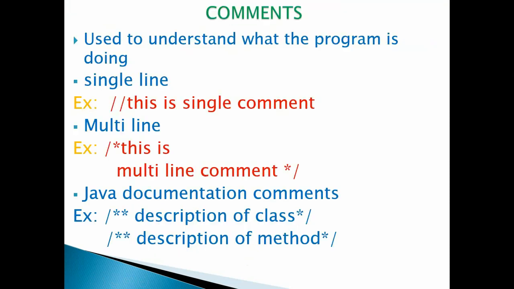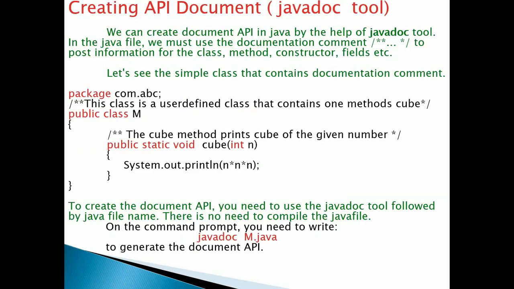Single line comment, multi-line comment, and Java documentation comment, whatever the type of comment, they are useful to understand the program. Whereas single line and multi-line comments will not reflect on the execution, if you specify the Java documentation comment and use the Javadoc tool, it will give an API document. Here also, a method is a basic part of a Java program. That means it is there in the class.